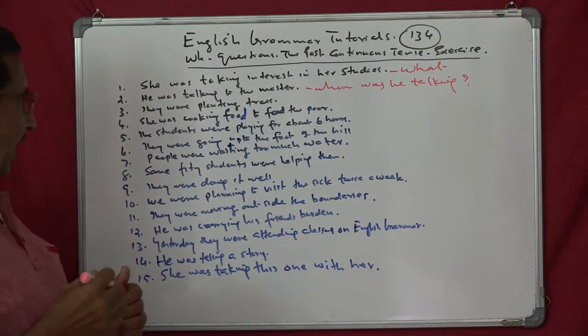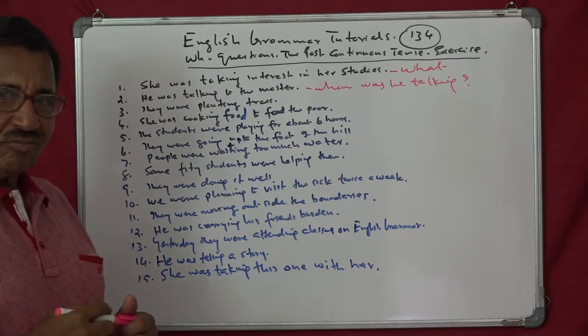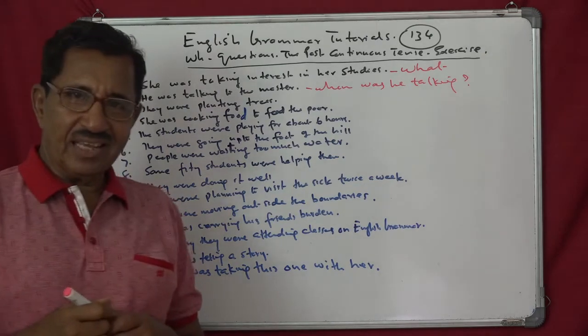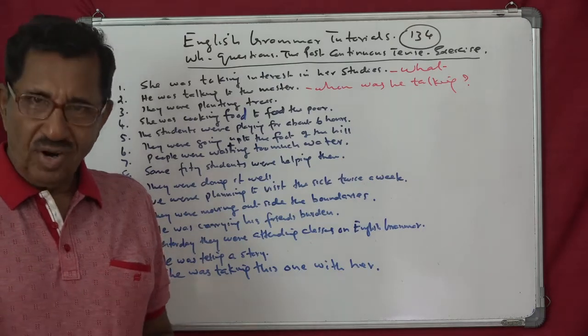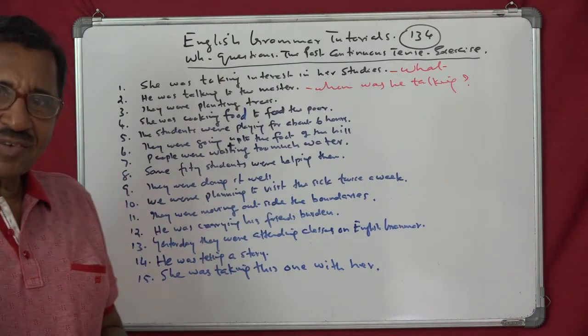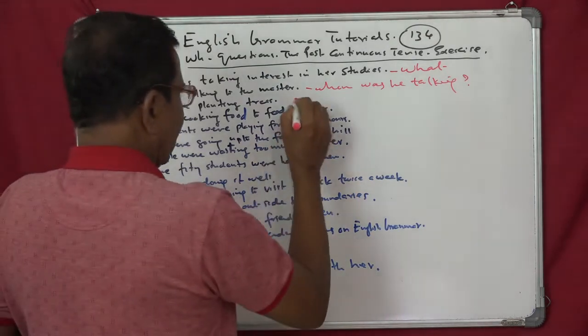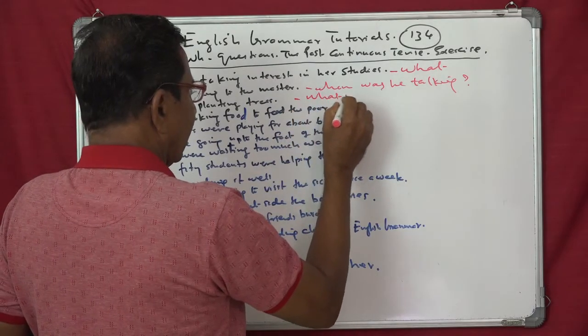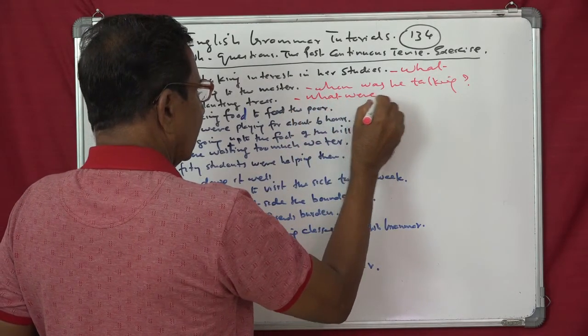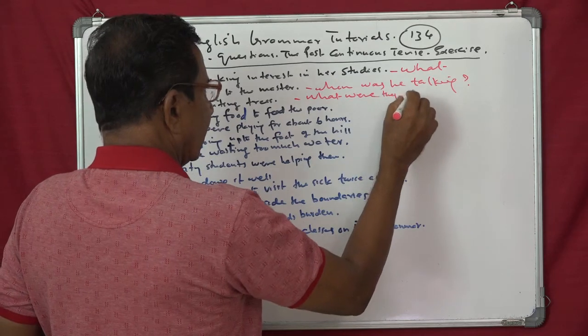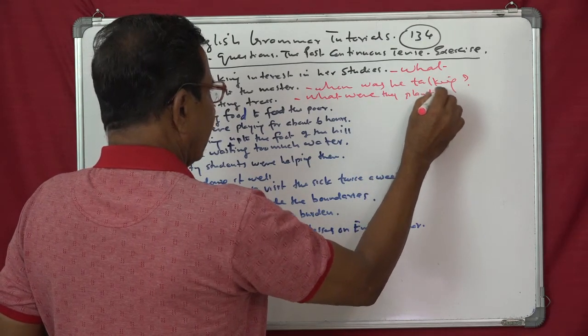They were planting trees. So what will be the question word? What. So what were they planting? What were they planting?